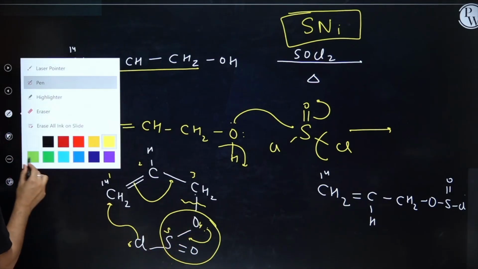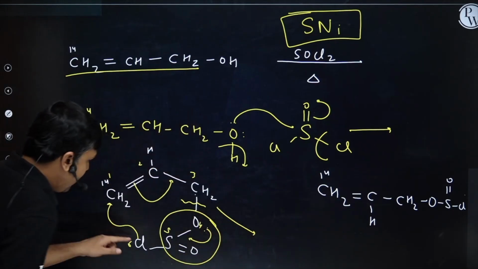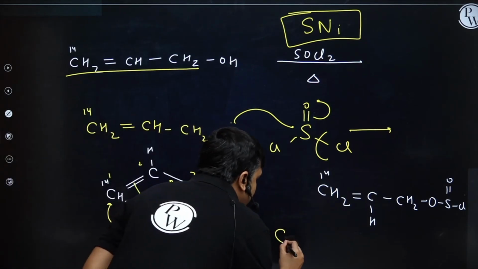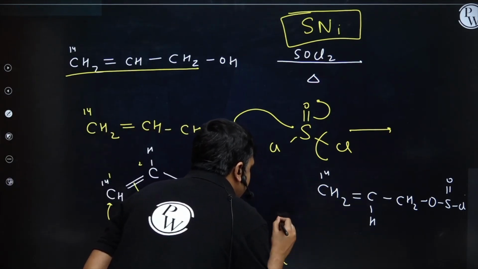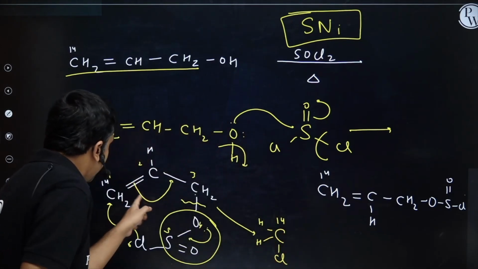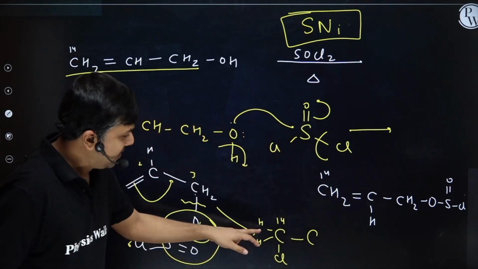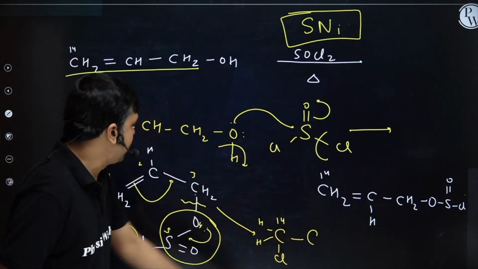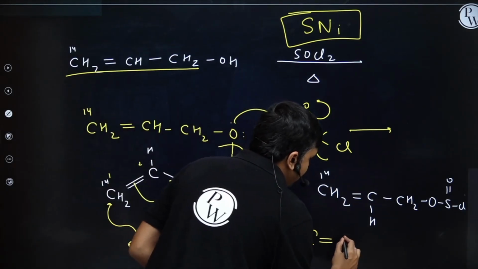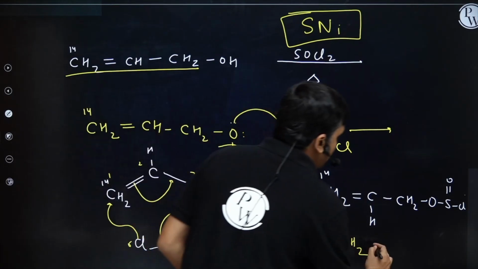So, can you tell me the product? The product formed is chlorine getting attached to isotopic carbon C14, and here it's having 2 hydrogen. Now double bond shifting to the next carbon, so I will have now single bond, and between these 2 carbon I will have double bond, CH2. And now this SO2 is getting cleared.